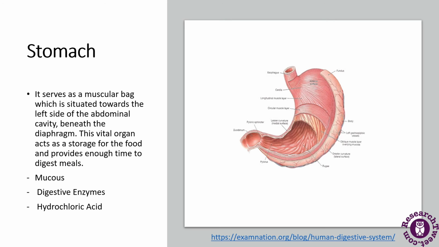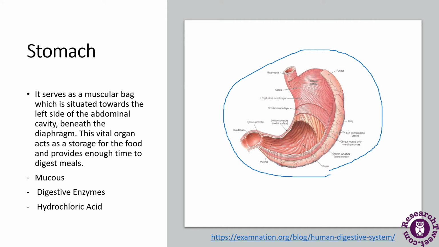Next, we will talk about the stomach. This is a diagrammatic representation of a stomach, and there are various other things mentioned, but we will not focus on that here. We will only focus on the fact that this is a sac-like organ located between the esophagus and the small intestine. Its functions are to store, dissolve and partially digest the food particles, and to regulate the rate at which the stomach contents are released into the small intestine.